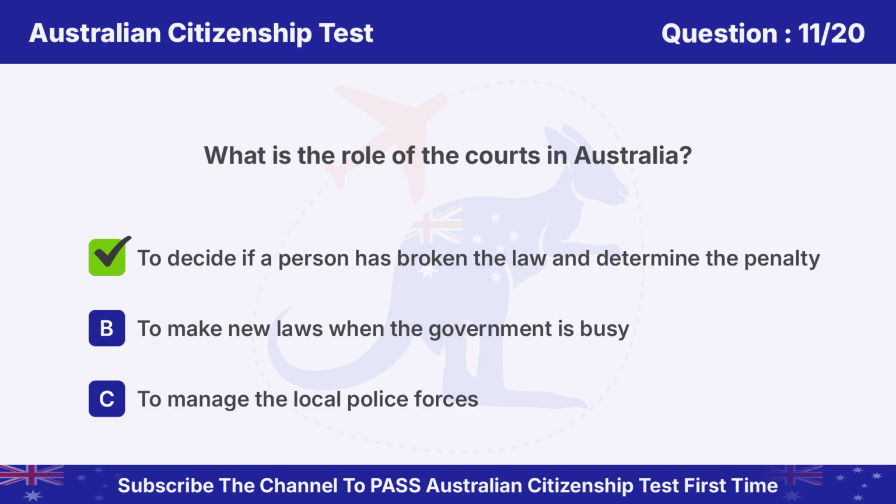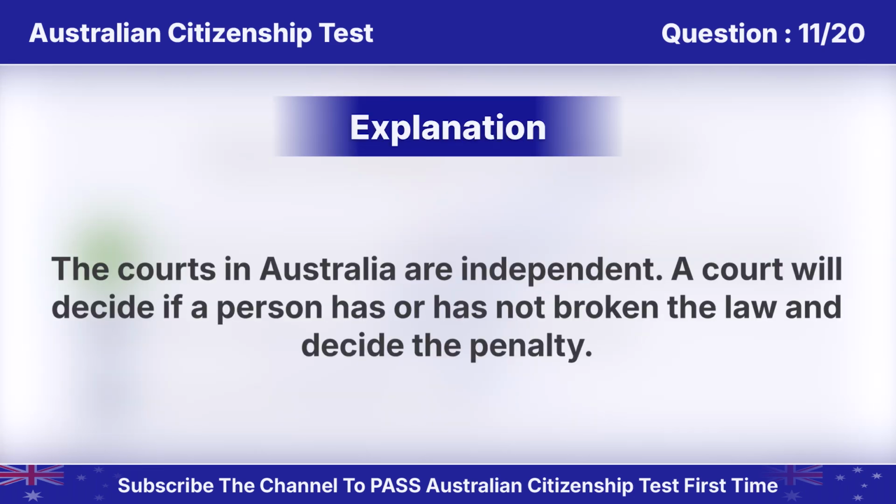Answer is A. To decide if a person has broken the law and determine the penalty. The courts in Australia are independent. A court will decide if a person has or has not broken the law and decide the penalty.